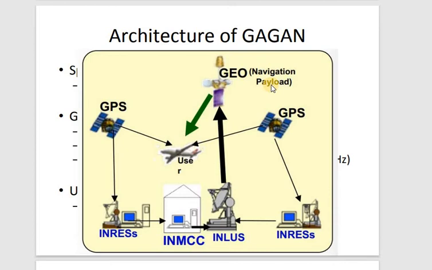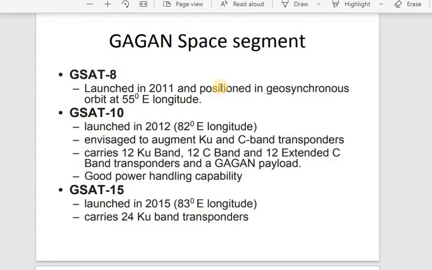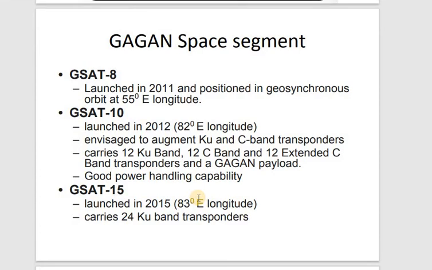I'll repeat it once again. The navigation payload is nothing but what will be broadcasting the augmented message, or your improved message, as GPS-like signals only. This geostationary satellite will be forwarding GPS-like signals to the users. So this is how the architecture of Gagan will be working. I hope you are clear with all the architecture part. Whatever I have explained is the theoretical one.